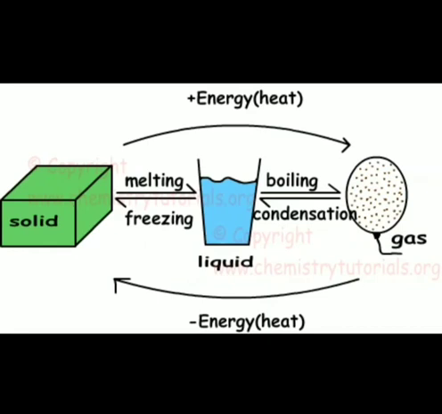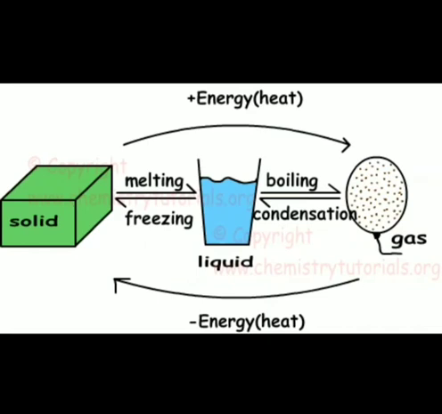See, ice, when you give temperature, will be converted into liquid, and when you give more temperature, it will be converted into vapor. Again, when you cool it, that means you increase the pressure, it will be converted into liquid and liquid to solid. So what do you find?